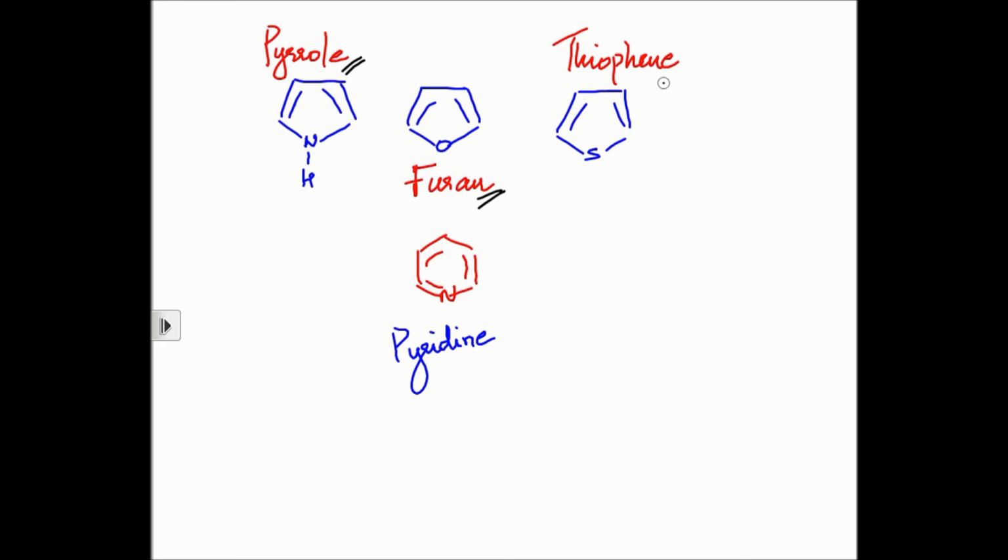Furan for the 5-membered ring, completely unsaturated with an oxygen. Thiophene for the sulfur analog. And pyridine for the 6-membered ring with nitrogen.